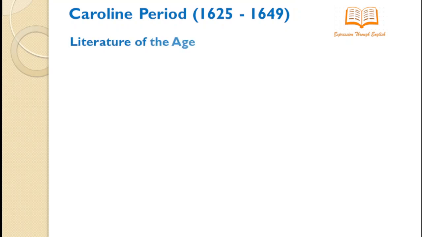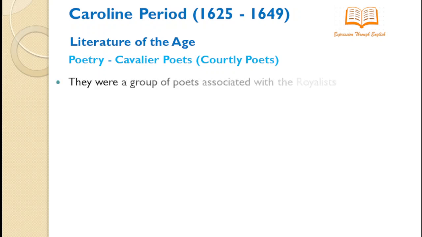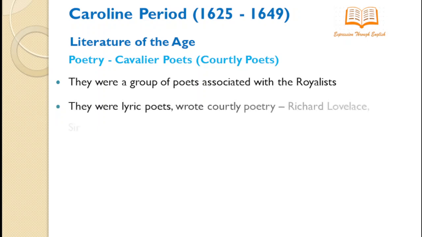We see in the literature of this age the Cavalier poets writing. They were also named courtly poets. Why were they called courtly poets? Because they praised the king all the time in his court for his actions. Such poets also wrote lyric poetry.